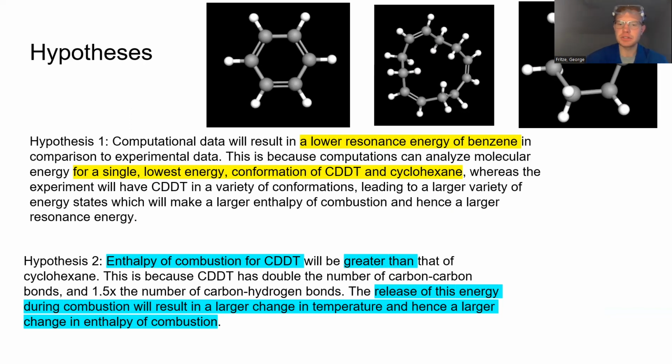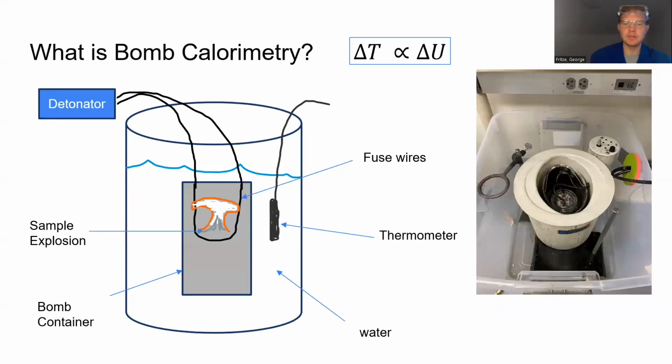Secondly, the enthalpy of combustion for CDDT will surely be higher than that of cyclohexane. The greater number of bonds means greater internal energy and hence a greater change in enthalpy upon combustion. All right. Let's get the calorimeter set up, and as Tyler Perrick says, let's do some science.